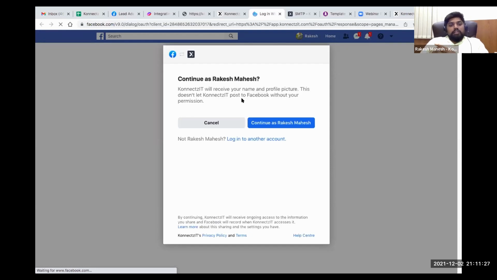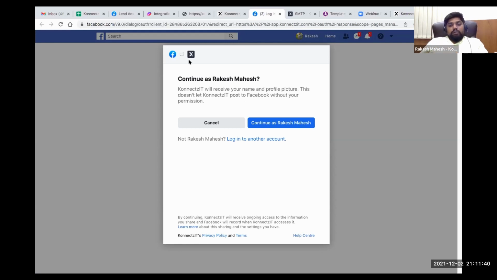You can manage multiple accounts, and there is no limit on the accounts you manage. For example, if you have different clients' apps, you can manage them in a single Connexit account. This is for all the apps, not only for Facebook. You can manage multiple accounts, and you can choose that particular account when you build a workflow.